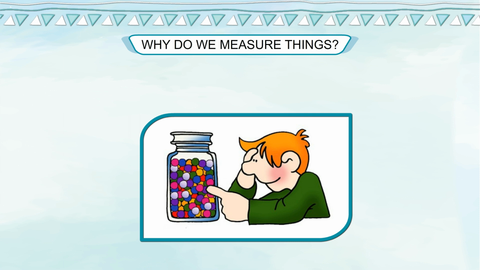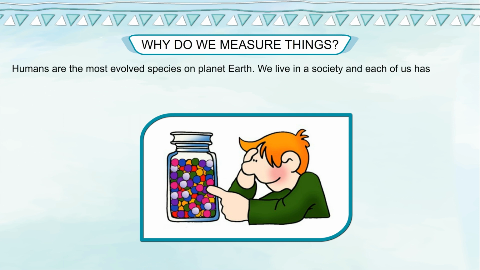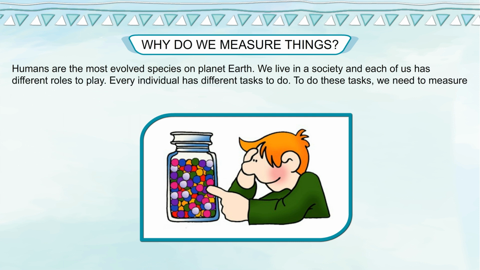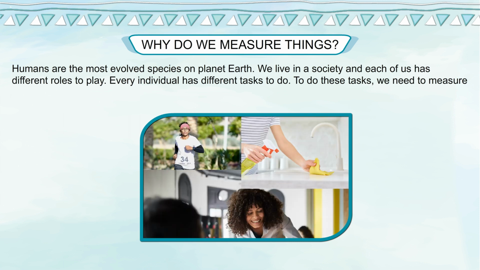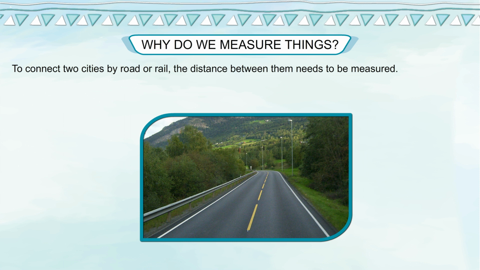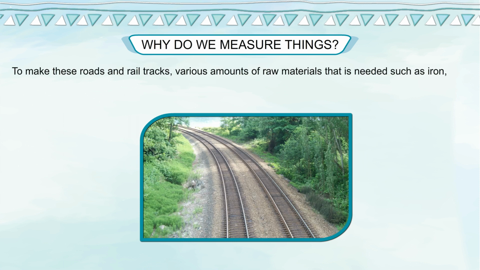Why do we measure things? Humans are the most evolved species on planet Earth. We live in a society and each of us has different roles to play. Every individual has different tasks to do. To do these tasks, we need to measure things all the time. For example, to connect two cities by road or rail, the distance between them needs to be measured. To make these roads and rail tracks, various amounts of raw materials such as iron, wood, cement and sand need to be measured for use.